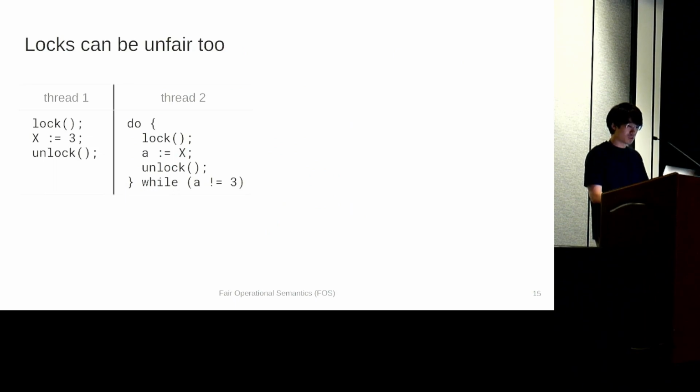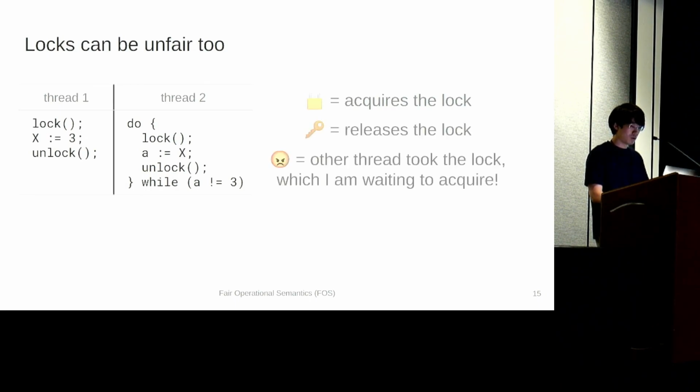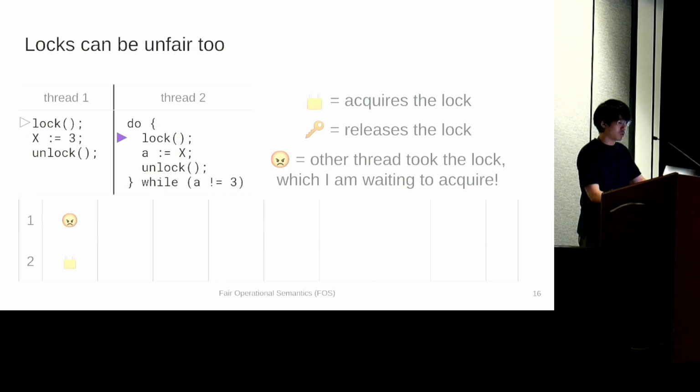As we did for the scheduler fairness, I will use symbols to visualize the execution. This time we have the lock symbol to notate that the lock is acquired, the key symbol to notate that the lock is released. We also have the angry face, which means that some other thread took the lock, which a thread is waiting to acquire. Then let's play the same game as before and write down the symbols on the table along with an execution. We start from thread 2, which acquires the lock, getting a lock symbol, while thread 1 getting an angry face. Then thread 1 is scheduled and tries to acquire the lock, but it fails because it is blocked.